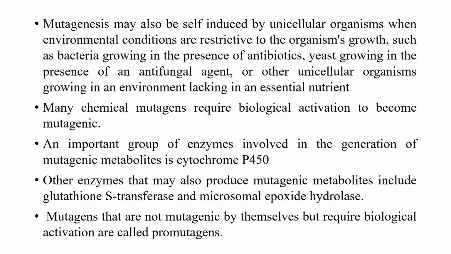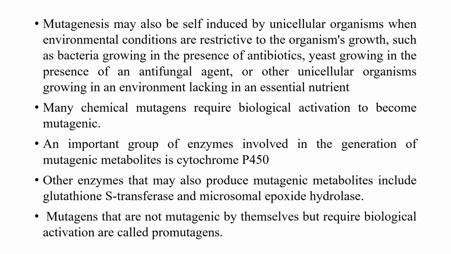Some chemical mutagens require biological activation in order to become mutagenic. An important group of enzymes involved in generating such mutagenic metabolites is cytochrome P450.